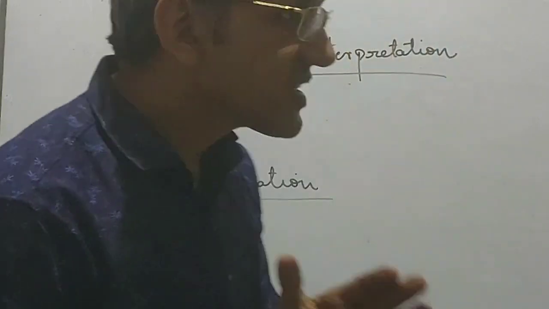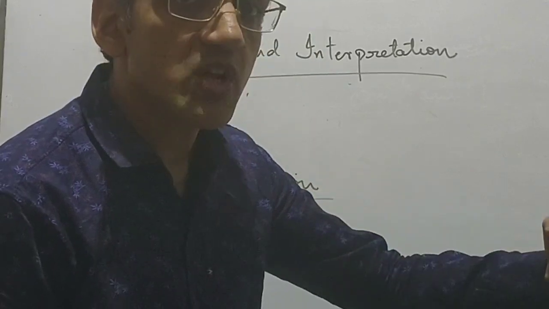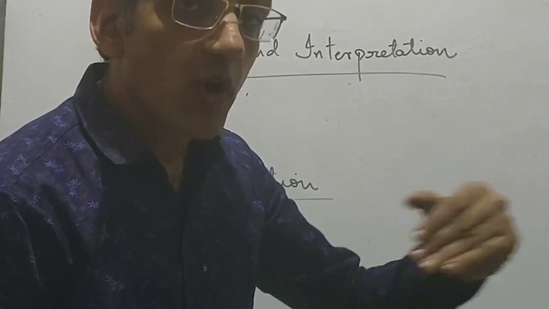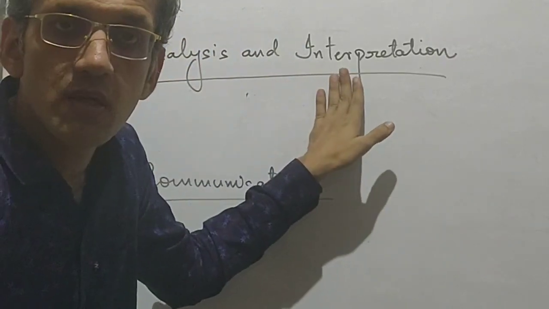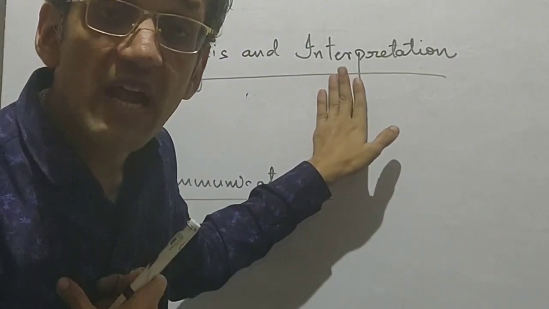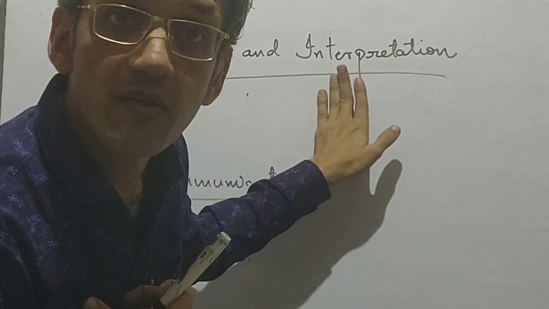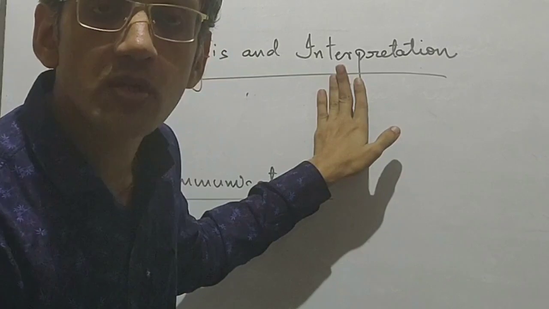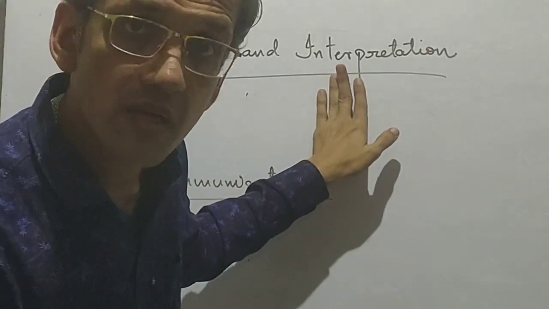And now, after summarizing, calculating profit and loss and preparing the financial position of the firm, what we do is analyze and interpret. It means we analyze our financial position. We analyze the net profit earned by our firm, whether it is okay or not, whether it needs improvement or we are going on the right path.